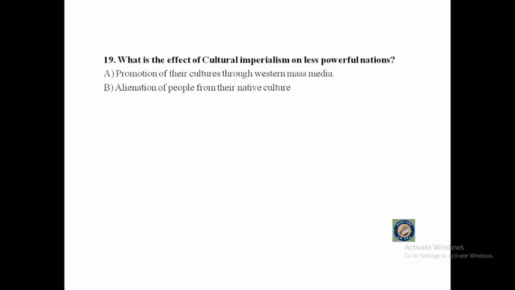Question number 19. What is the effect of cultural imperialism on less powerful nations? A. Promotion of their cultures through Western mass media. B. Alienation of people from their native culture. C. Demolition of the culture of advanced nations. Or D. Progression of their indigenous culture.